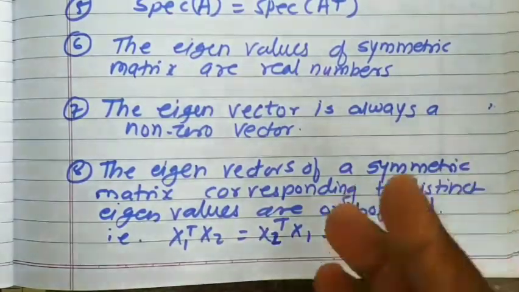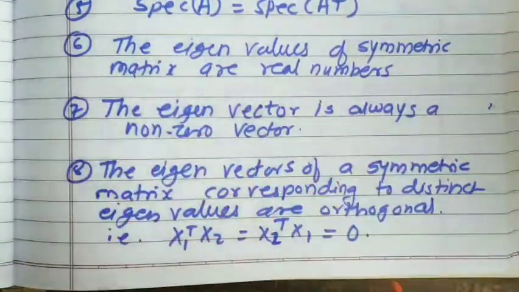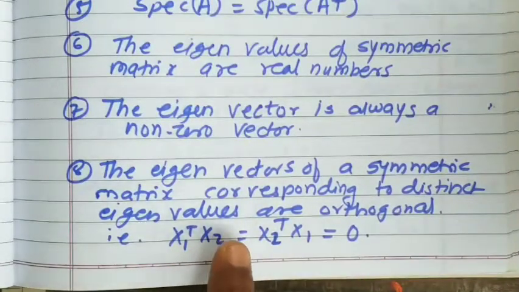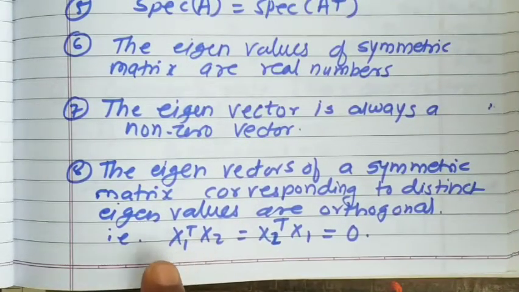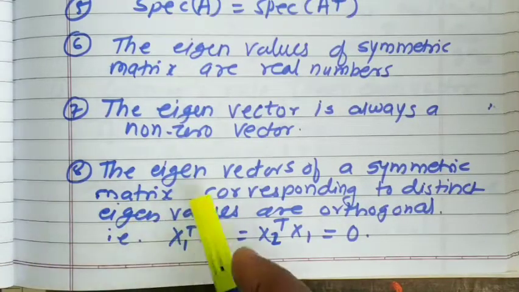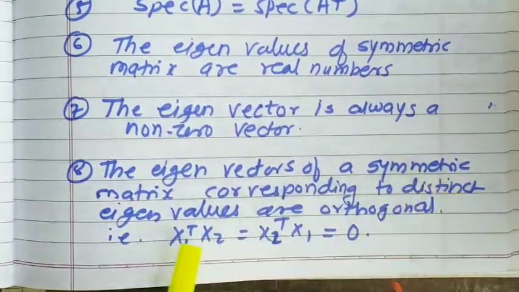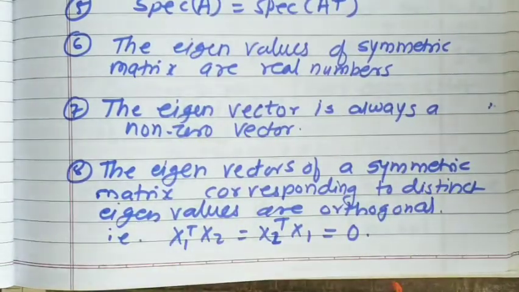If you have three vectors, you take any two vectors out of three, and their multiplication of this type, that is multiplication of two matrices of this type, will be equal to 0. This is also one of the nice properties of eigenvectors for symmetric matrices corresponding to distinct eigenvalues. They are perpendicular to each other.